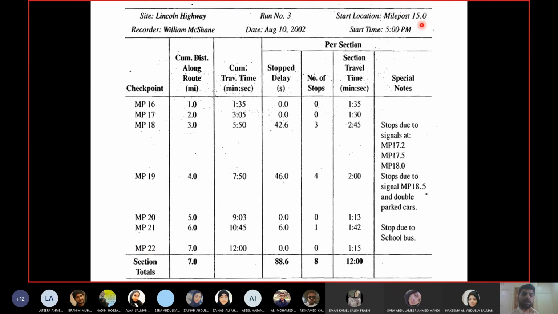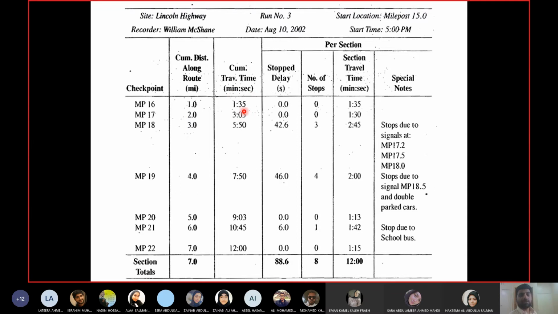Between milepost 15 and milepost 22 you can see some intermediate points here as well. These are the other key locations. They made each milepost a key location, an intermediate point. Whenever the car crossed any intermediate point, they recorded the travel time, and the distance as well. So from 15 to 16 to 17 to 18, you have the cumulative distance. Cumulative means these values are taken from milepost 15. And cumulative travel time, which is in minutes and seconds. So 1 minute 35 seconds, 3 minutes 5 seconds.